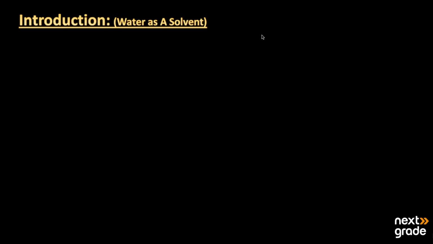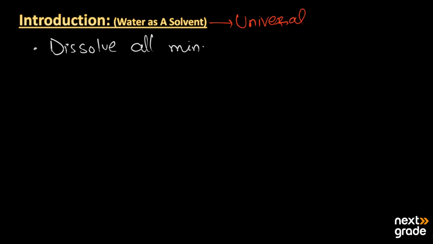So, the topic that we will discuss today is water as a solvent. How can we use water as a solvent? Let's have a look. First, water is basically known as the universal solvent. Now, why is it known as the universal solvent? The main reason is that it can dissolve almost all minerals. So that's why it is known as the universal solvent.